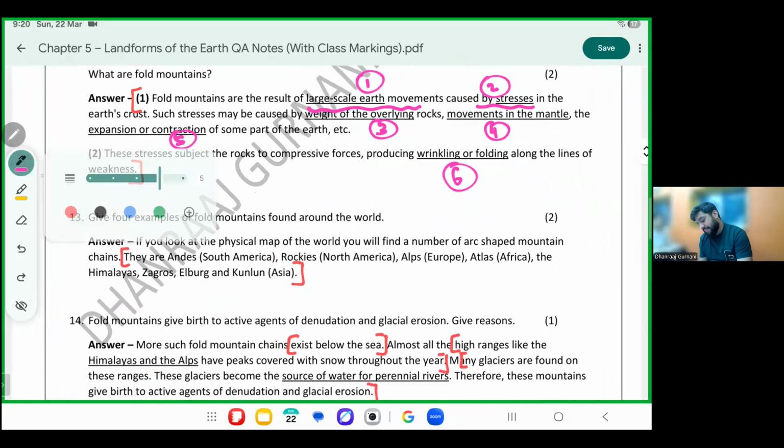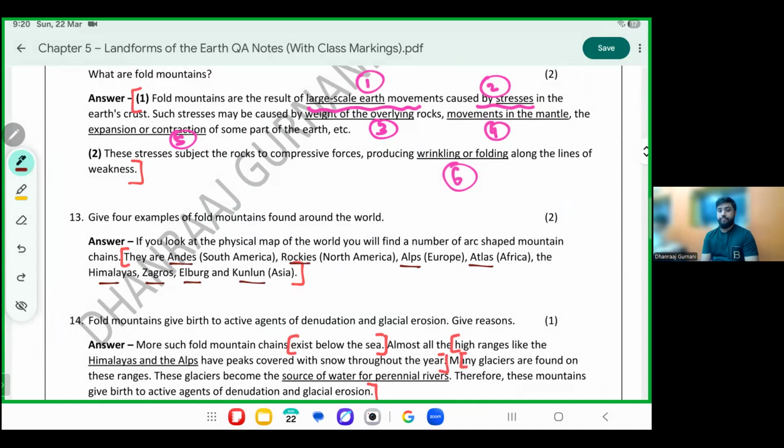Examples, please mark the examples for reference. Andes, Rockies, Alps, Atlas, Himalayas, Zagros, Elburz, Kunlun. All these are examples of fold mountains.